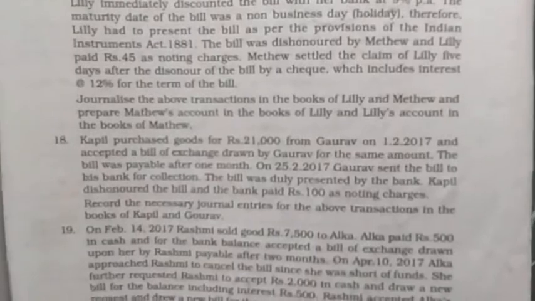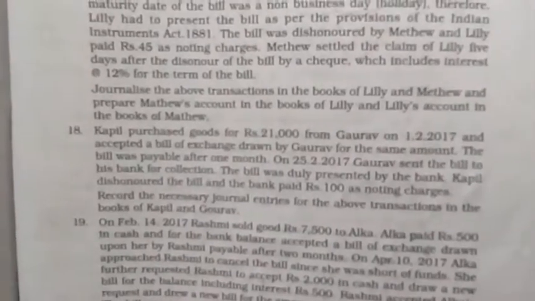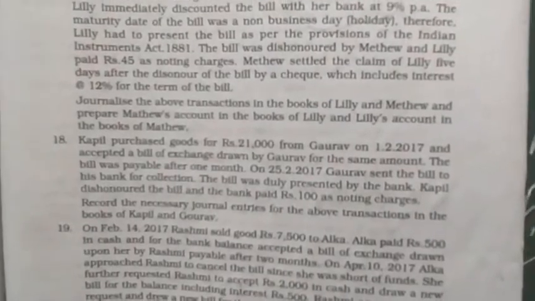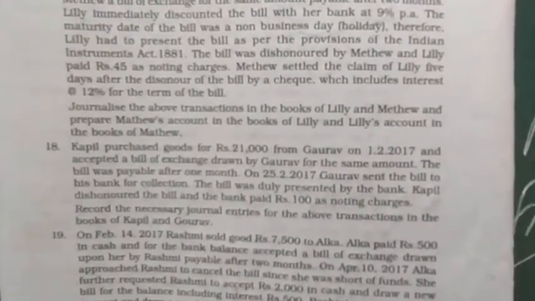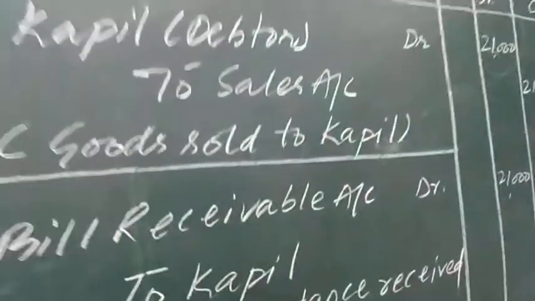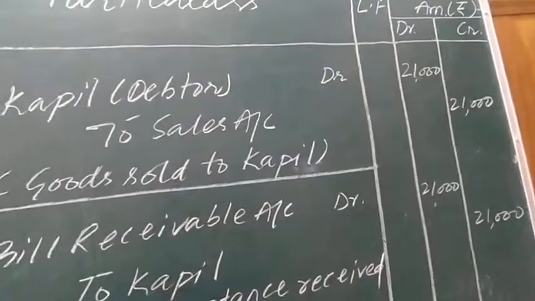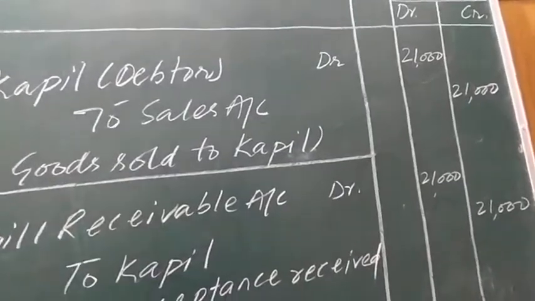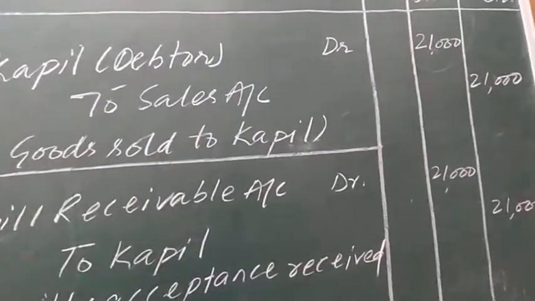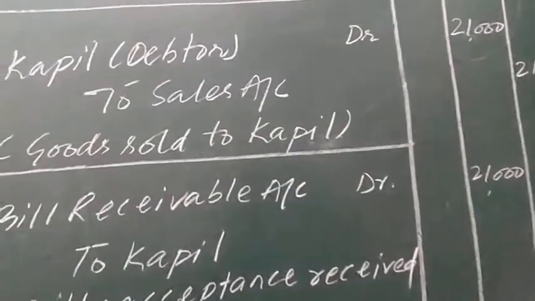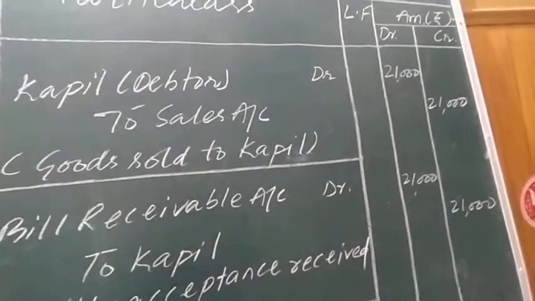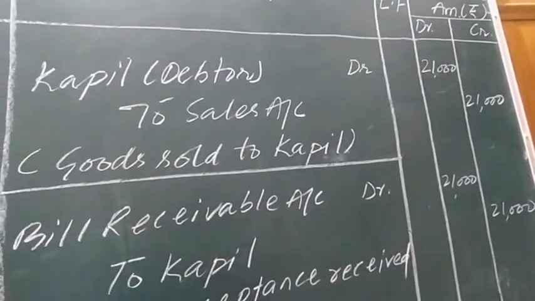Let us just pass the journal entry on the basis of the question right up to 1st Feb 2017. The journal entry will be debtor debit to sales. Already I explained you several times. Debtor debit to sales account. Kapil is the debtor here. And sales will be credited. Debtor whenever increases is to be shown on the debit side and sales showing the decrease in goods will be shown on the credit side.